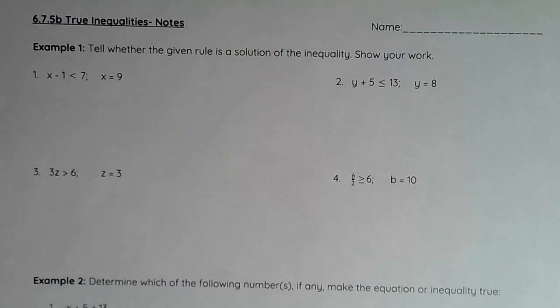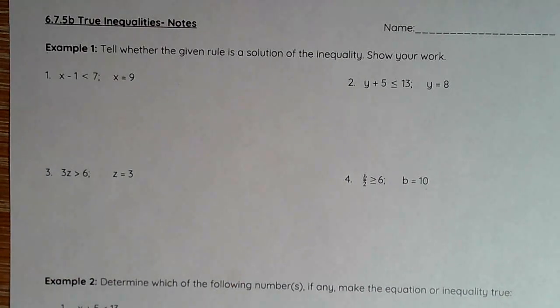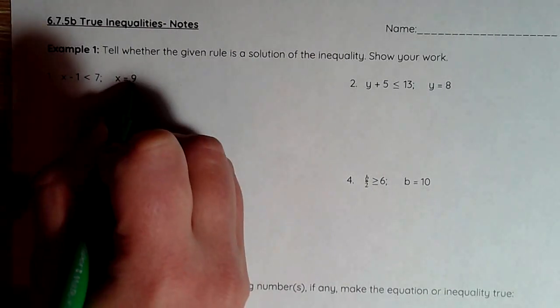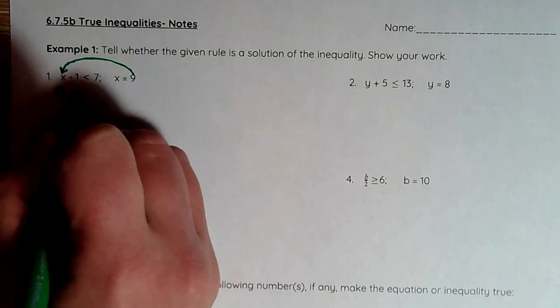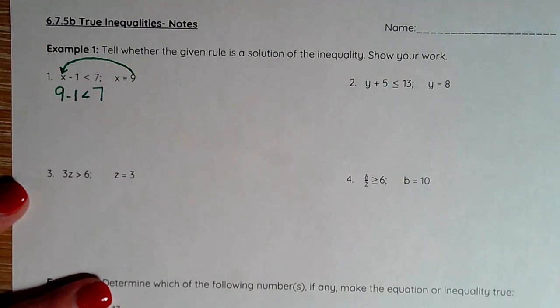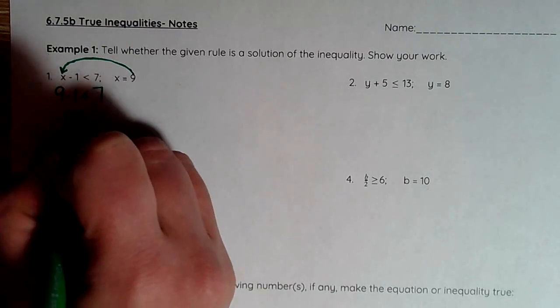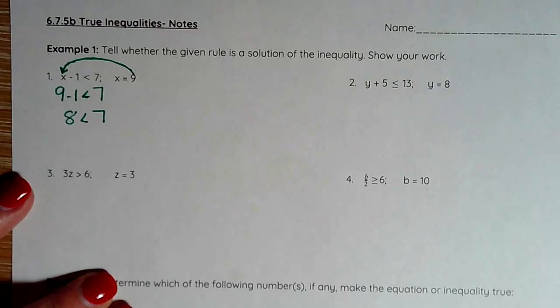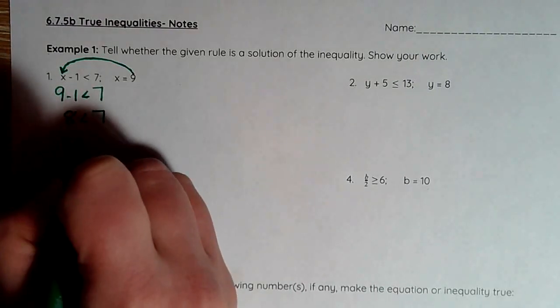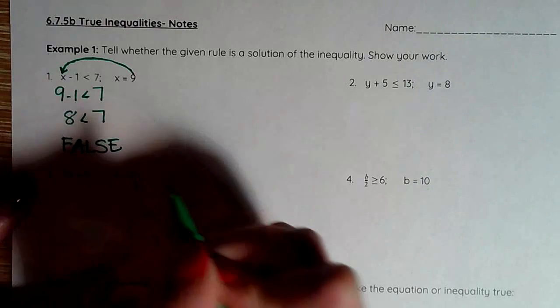So we're going to start with our first section, where it says to tell whether the given value is a solution of the inequality. So all we're going to say is true or false. I take this, I plug in 9 for X. 9 minus 1 is less than 7. Again, I need to simplify. 9 minus 1 is 8, is less than 7. Well, 8 is not less than 7. Therefore, this statement is false.